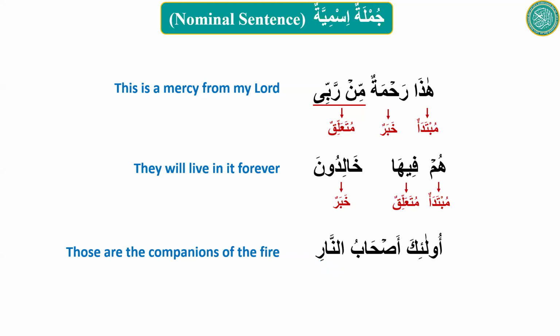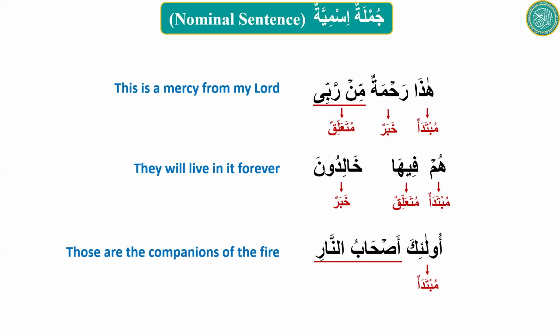Now label it. Ulaika is mubtada, an ismul ishara. Ismul ishara is always proper, right? And over here it is in rafa status. So mubtada, and ashabun nar is khabar. We have to treat it as one thing. We cannot say, okay, treat ashabu separately from fire, annar. This is one fragment and we treat it as one thing.